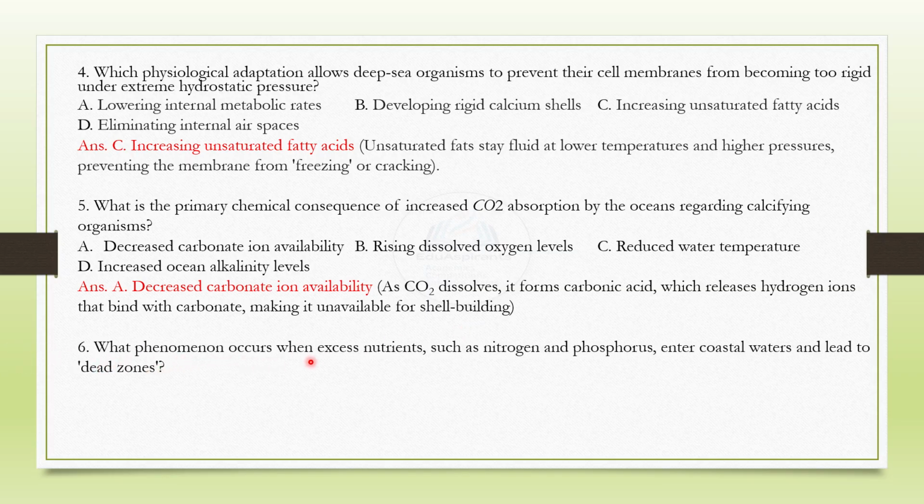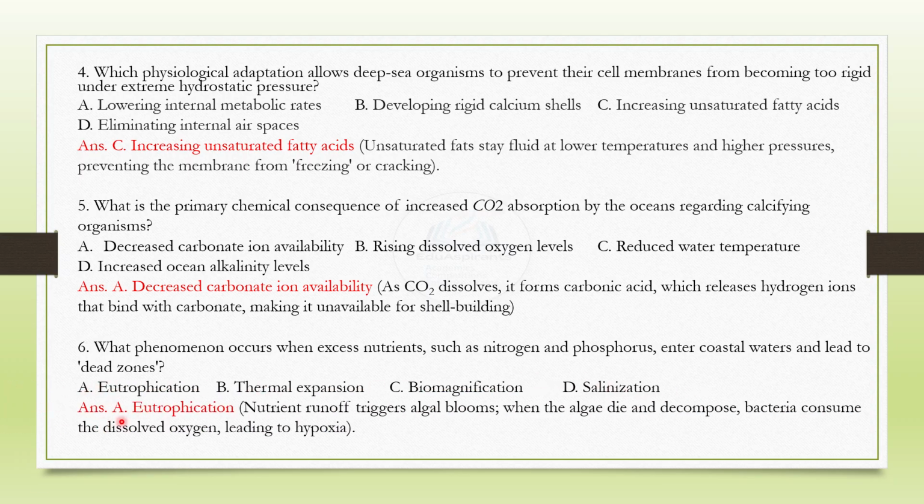What phenomenon occurs when excess nutrients such as nitrogen and phosphorus enter coastal waters and lead to dead zones? These are the choices, and the correct answer, I know you have marked it correct, it is A. Eutrophication. Nutrient runoff triggers algal blooms. When the algae die and decompose, bacteria consume the dissolved oxygen, leading to hypoxia.